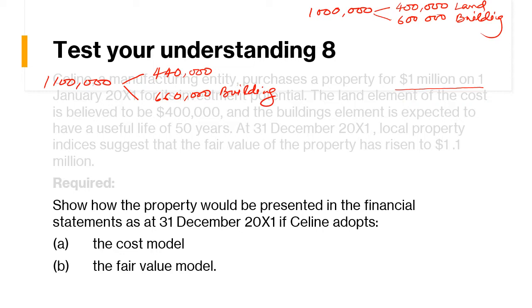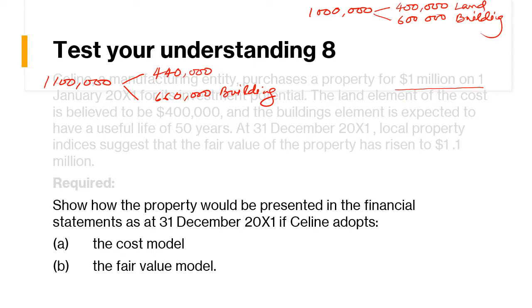Now the question is, show how the property would be presented in the financial statements at 31st December if the cost model is adopted or the fair value model is adopted. If we adopt the cost model, at the end of the year the value is significantly changed, so we have to re-evaluate the asset. One thing is important: in both cases, we have to charge depreciation only on building, land is not required to be charged.